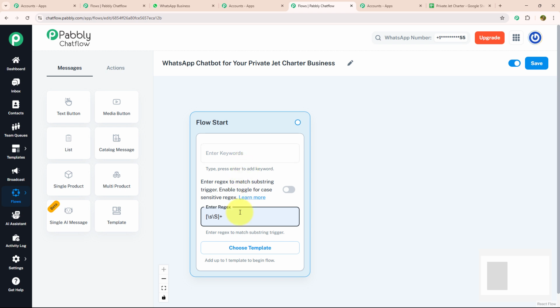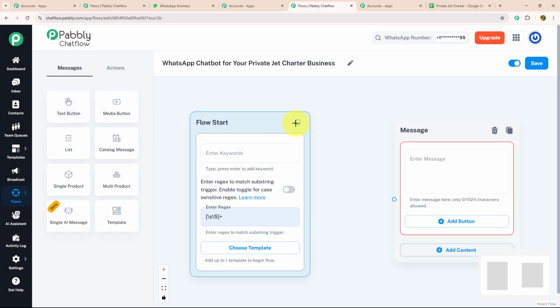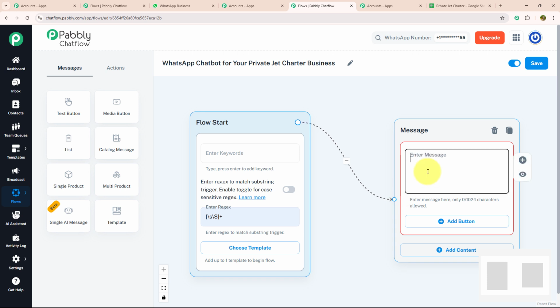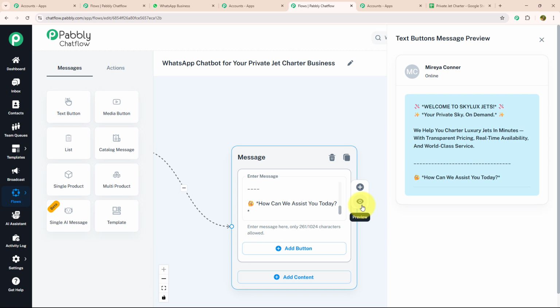Today, I'm going to use regex, which will identify what my customer is trying to say. As soon as my customer enter a message, I will send them a welcome message. For that, I'm going to drag and drop text button, connect with my flow start, and I'm going to enter my message which says, "Welcome to Skylux Jet, your private sky on demand. We help you chartered luxury jet in minute with transparent prices, real-time availability, and world-class service. How can we assist you today?"